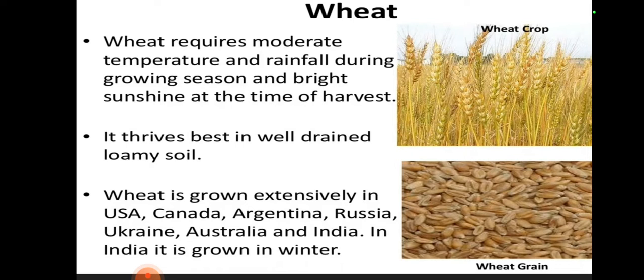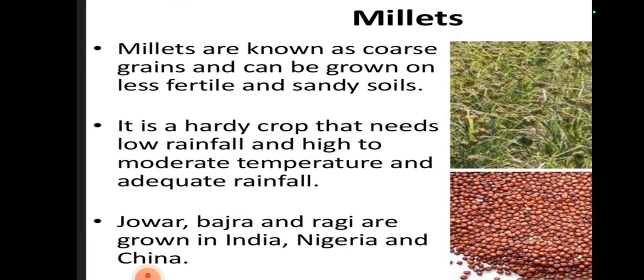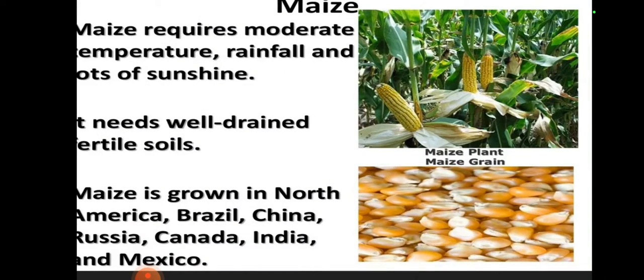And wheat. Wheat requires moderate temperature and rainfall during the growing season and bright sunshine at the time of harvest. And it thrives best in well-drained, loamy soil. Millet. Millets are known as the coarsest grain and can be grown on less fertile and sandy soils. And it is a hardy crop that needs low rainfall and high to moderate temperature. Jowar, bajra are examples of millet.